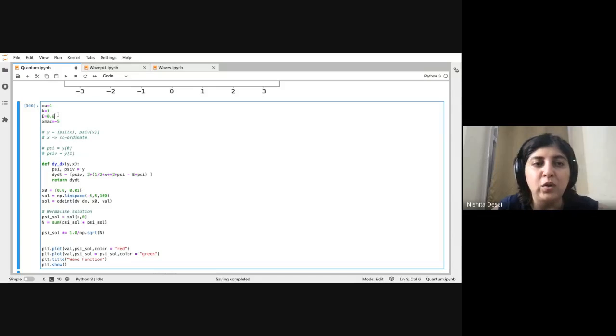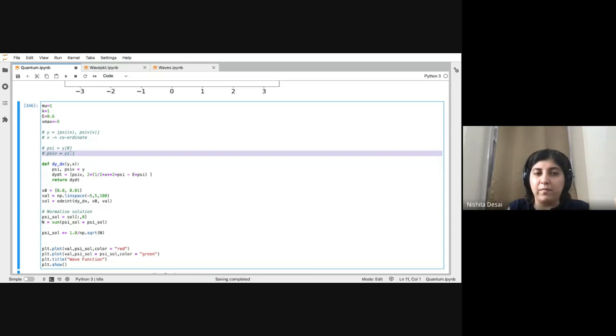This is always a problem when you want to work with Dirichlet boundary conditions. Dirichlet conditions are essentially where you give the endpoints of psi, whereas to solve the differential equation, what we are doing is giving psi and psi prime, that is, psi and d psi by dx.